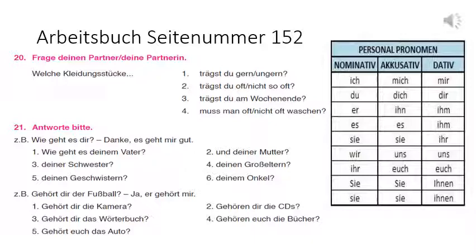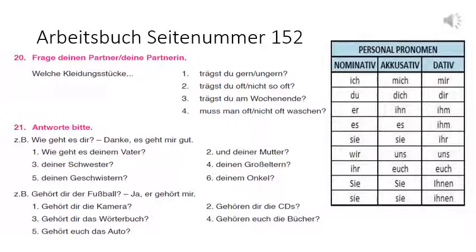Now we are going to start with personal pronouns in nominative, accusative and dative. So we will start with the 21st exercise, in which you need to form sentences with the help of the given example. Wie geht es dir? Danke, es geht mir gut. Here dir is in the question, that's why mir is used.